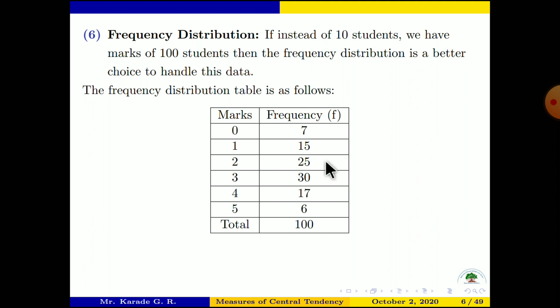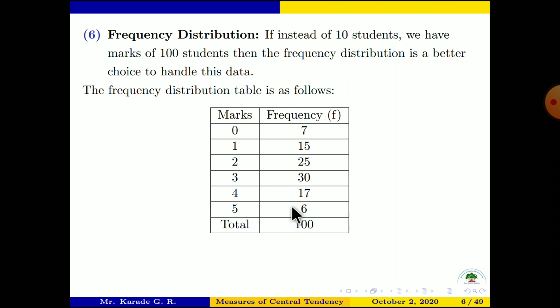This means 2 appears in the given data 25 times, so there are 25 students having 2 marks. 3 appears 30 times, so there are 30 students having 3 marks. 4 appears 17 times, so there are 17 students having 4 marks. 5 appears 6 times, so there are 6 students having 5 marks out of 5.